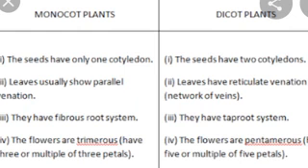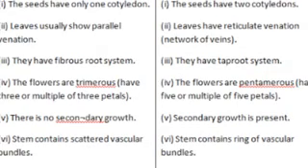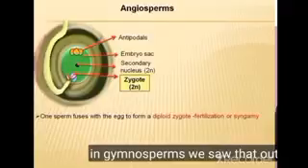In dicots, pollination occurs mostly by insects. In monocots, pollination occurs mostly by wind. Examples in dicots: bean and mango. In monocots, examples: grass and paddy.